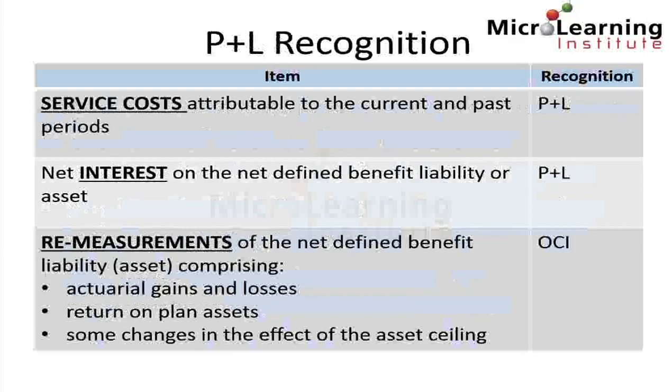This table summarizes the P&L treatment of defined benefit plans. We see that service costs are recognized in P&L. Also, net interest is recognized in P&L, whereas any remeasurements of the net defined benefit liability or asset, which can relate to actuarial gains and losses, return on plan assets, or some changes, as we mentioned, in the effect of the asset ceiling, are recognized in other comprehensive income.